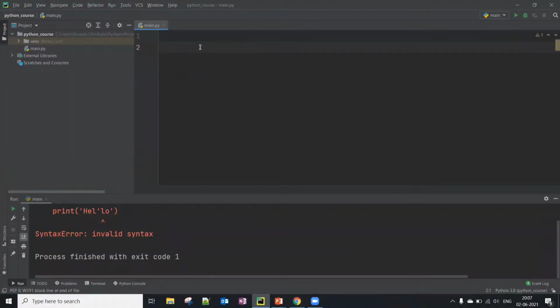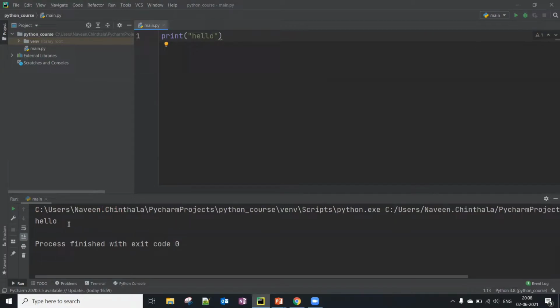So this is the PyCharm that I was talking about, and I can type anything here and call it a program. I can write 10 lines of code and call it a program. By default, it is getting created in main.py. All Python programs are suffixed with py; that is the file format name. So let's say I want to print just hello. I can do it like this, and I can run it. I see it's printing just hello there.